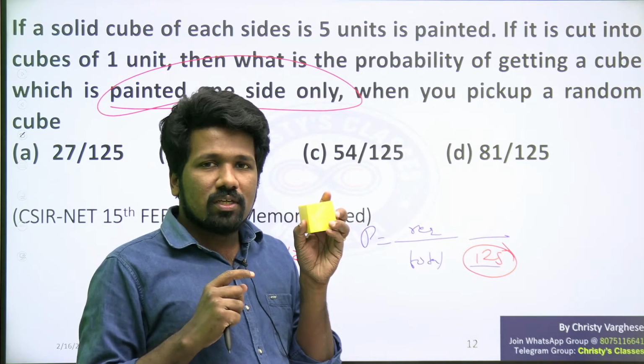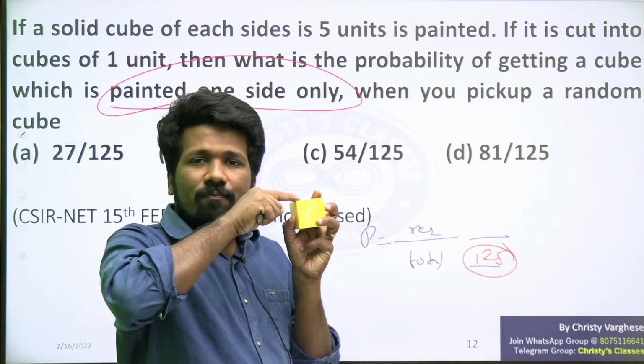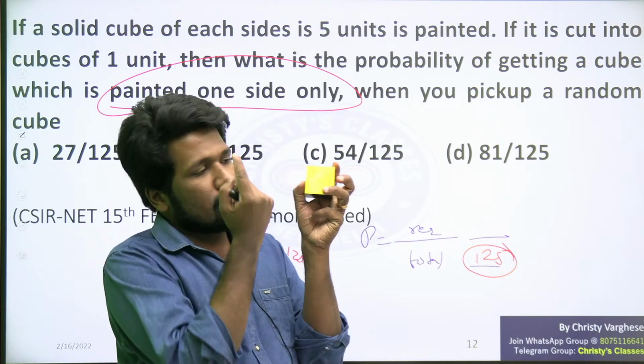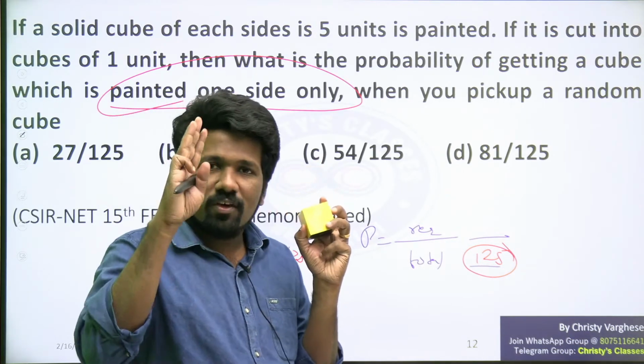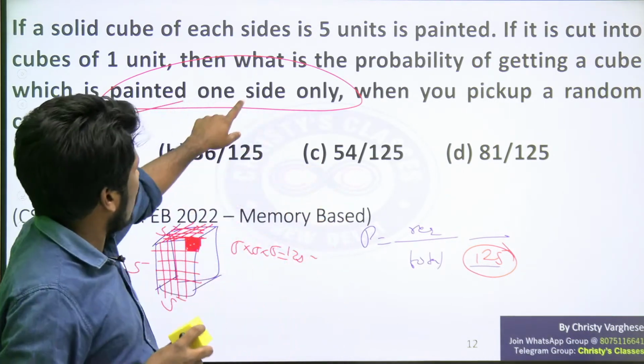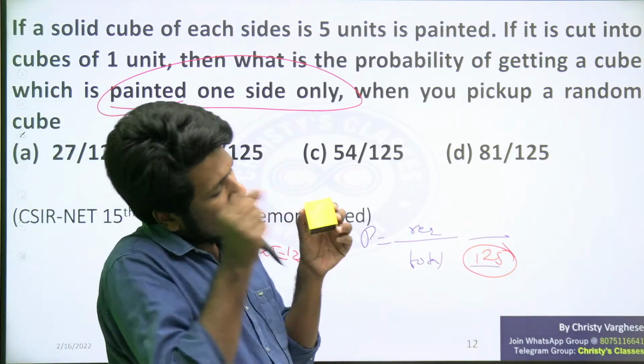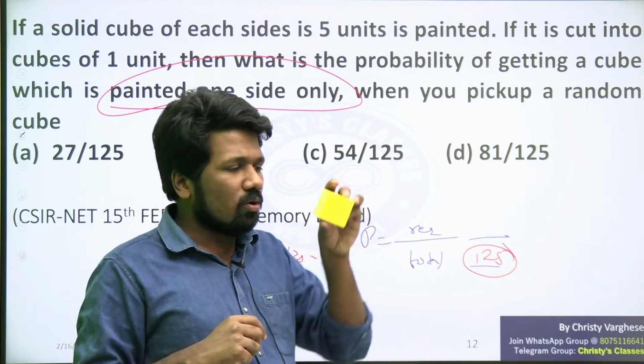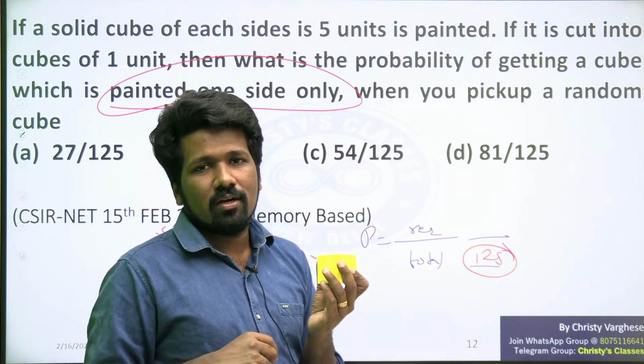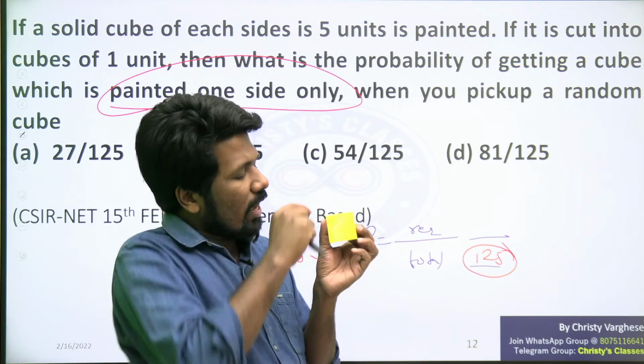How many faces are painted? Top face is painted. This face is painted. This is also painted. 3 faces are painted. We need one side only painted once. So this corner one, this corner one, this corner one, this corner one cannot be taken, or any corner one cannot be taken. Moreover, can this be taken?